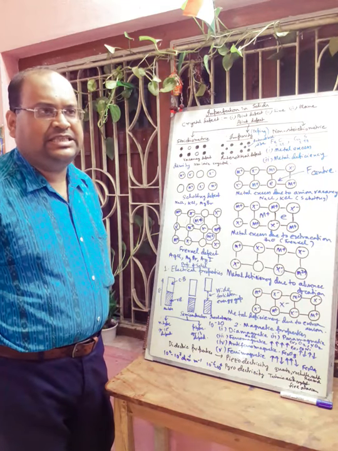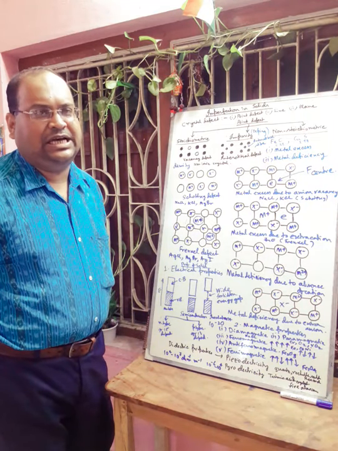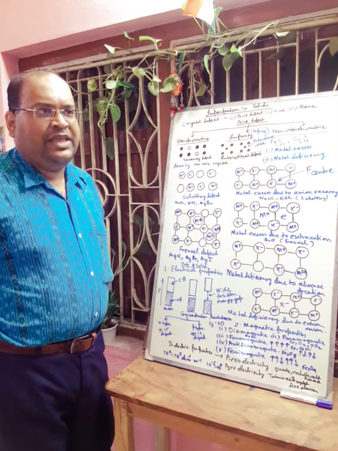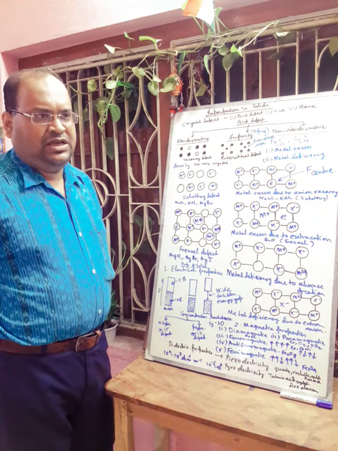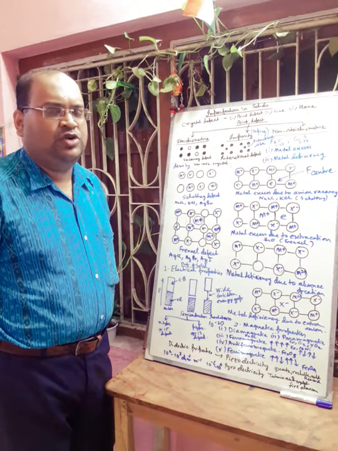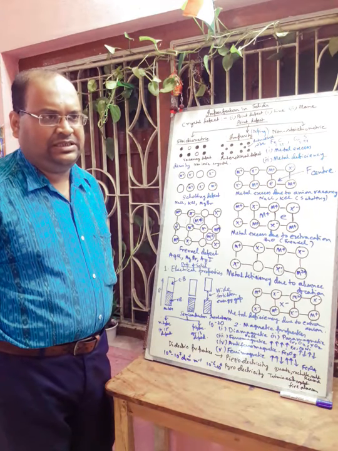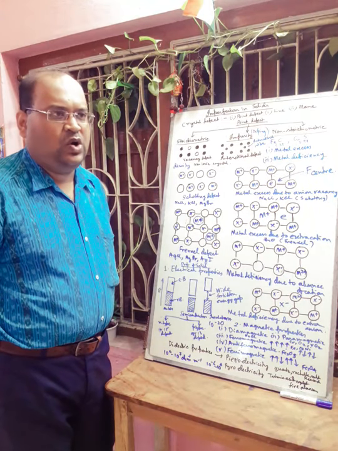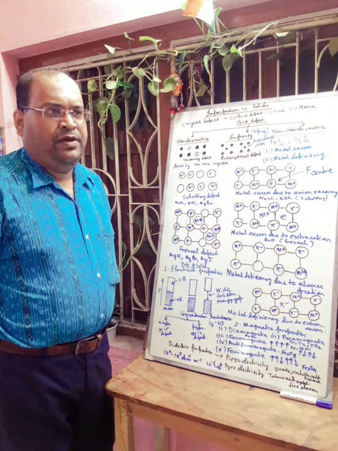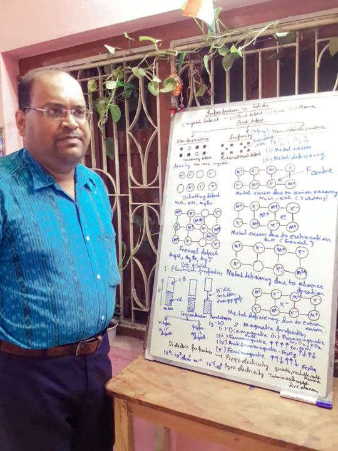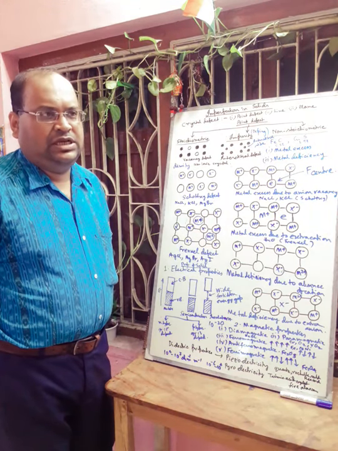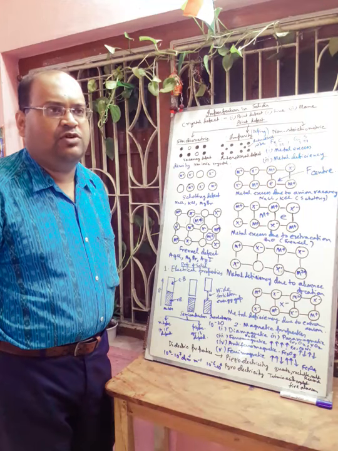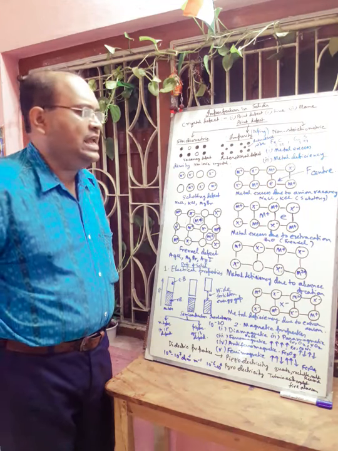F center is responsible for color in the crystal in the excited state. We can think about sodium chloride. Sodium chloride is white but becomes yellow when heated in the presence of sodium vapor. This is due to the formation of non-stoichiometric NaCl containing F centers.